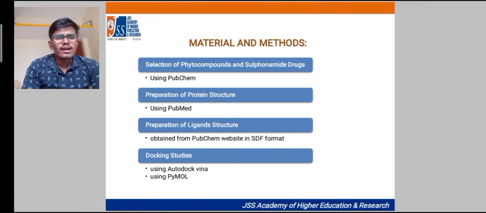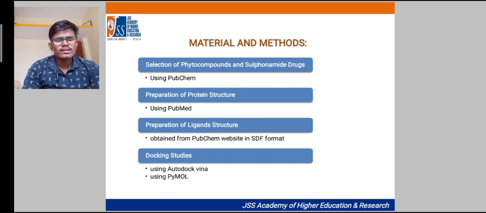And coming to materials and methods, selection of phytocompounds and sulfonamide drugs. Here we selected the phytocompounds and sulfonamide drugs using the PubChem interface. And next is preparation of protein structure. We prepared the proteins from the Protein Data Bank, and preparation of ligand structure. Ligand structures are obtained from the PubChem website in SDF format. All are obtained in SDF format only.